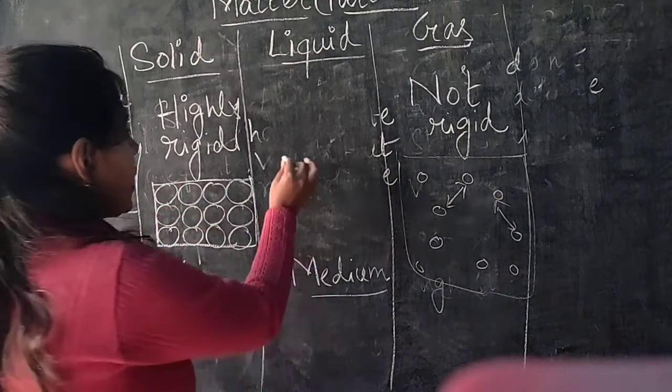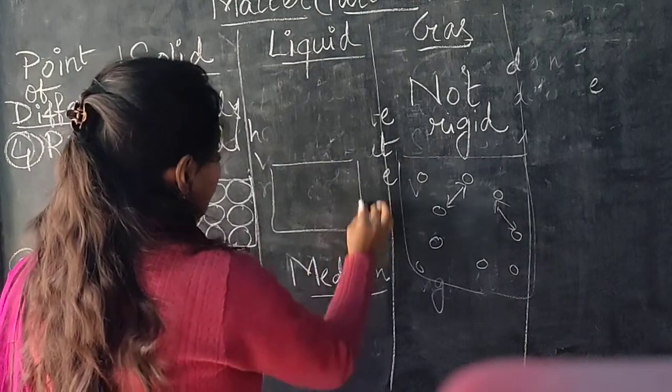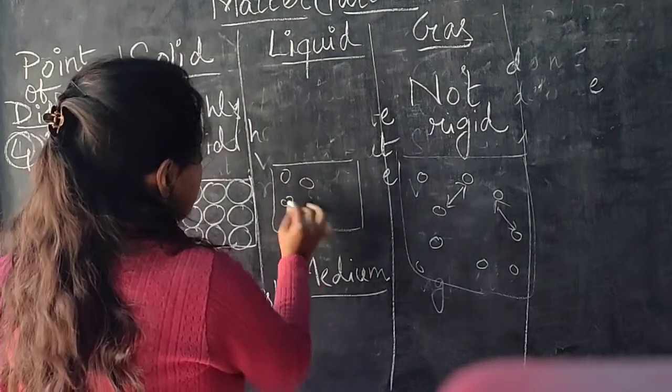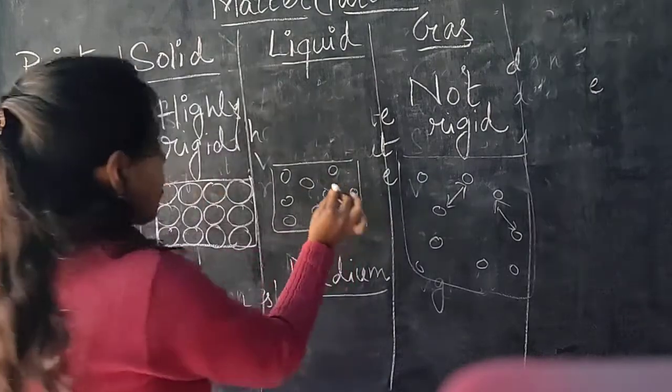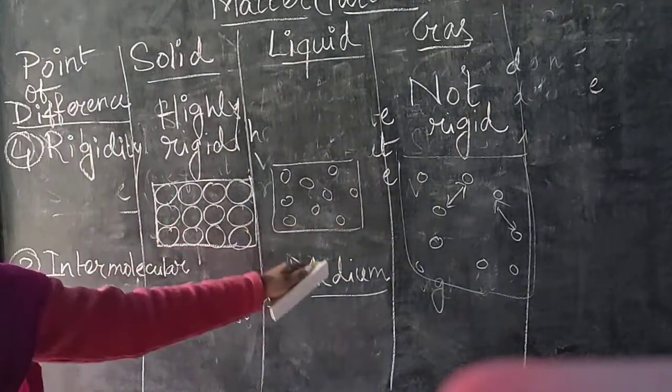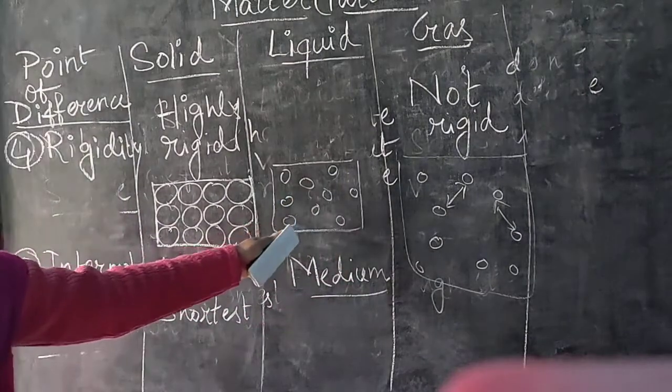And in case of liquids, they are having spaces between them which is greater than solid but lower than the gas.